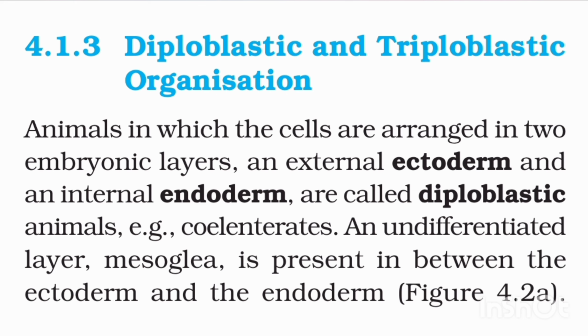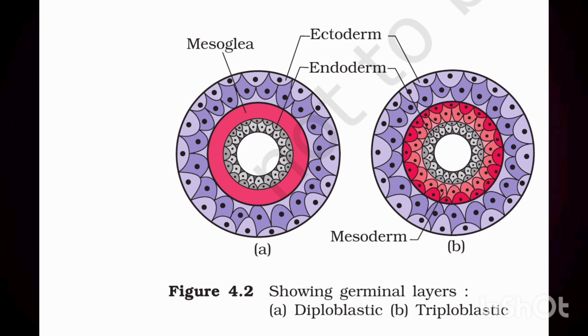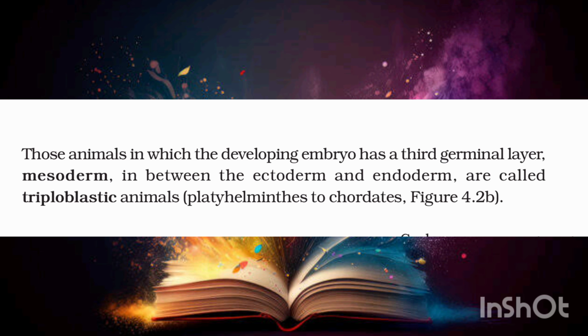4.1.3 Diploblastic and triploblastic organization. Animals in which the cells are arranged in 2 embryonic layers, an external ectoderm and an internal endoderm, are called diploblastic animals, e.g., coelenterates. An undifferentiated layer, mesoglea, is present in between the ectoderm and the endoderm. Figure 4.2. Mesoglea. Ectoderm, endoderm, mesoderm. Those animals in which the developing embryo has a 3rd germinal layer, mesoderm, in between the ectoderm and endoderm, are called triploblastic animals, Platyhelminthes to chordates.